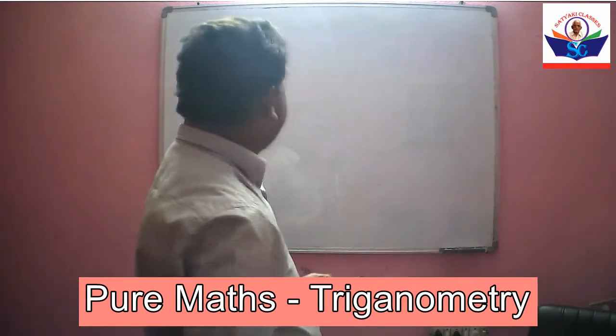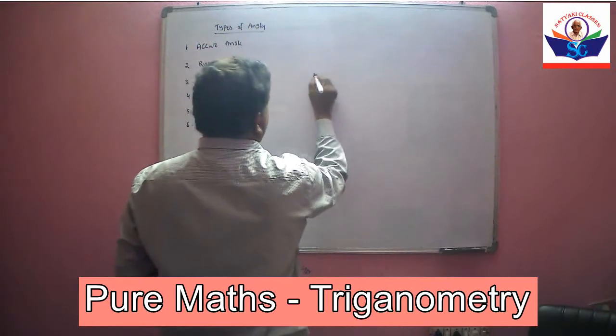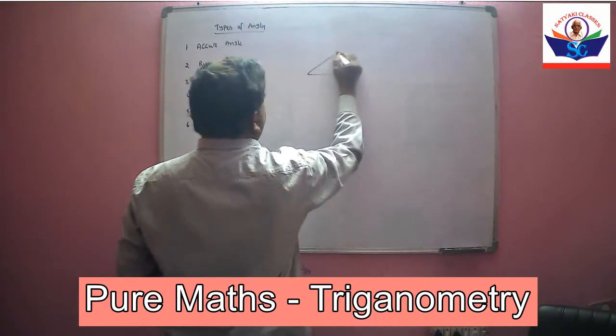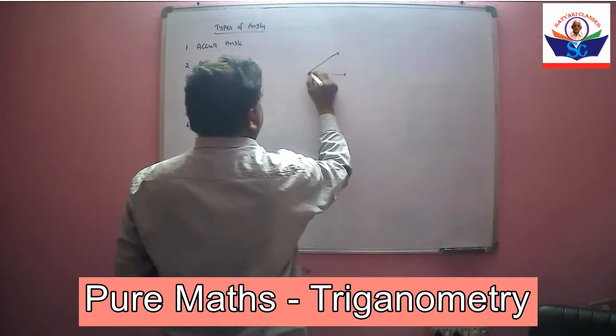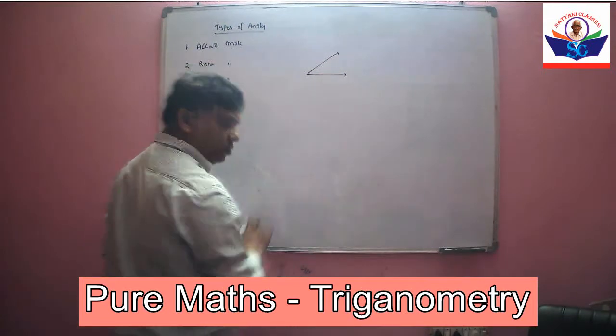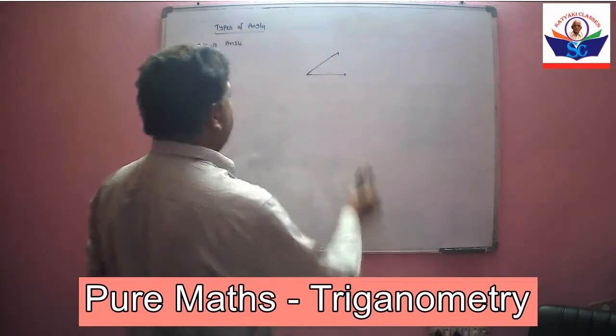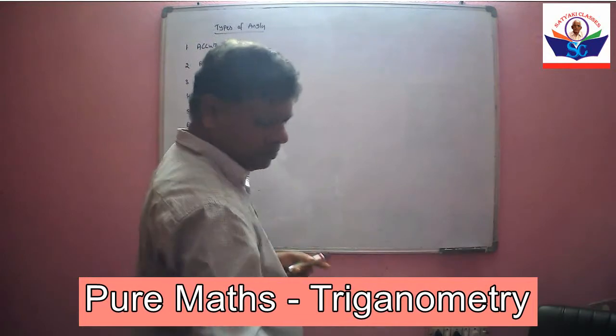First one is acute angle. There are two lines. What is an angle? Inclination between two sides or two lines.